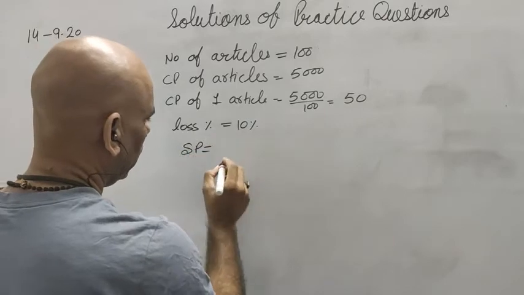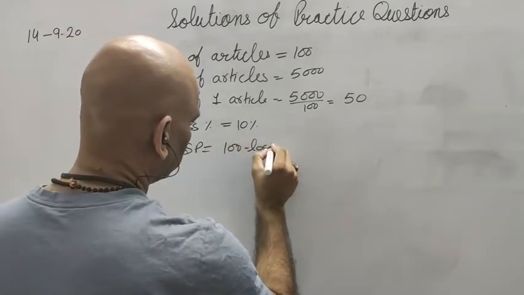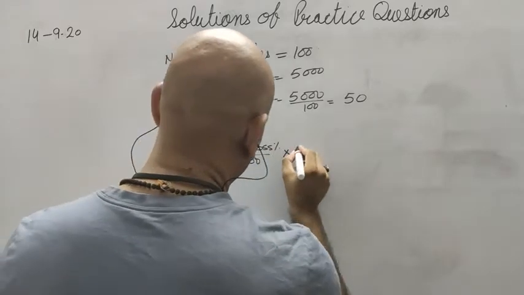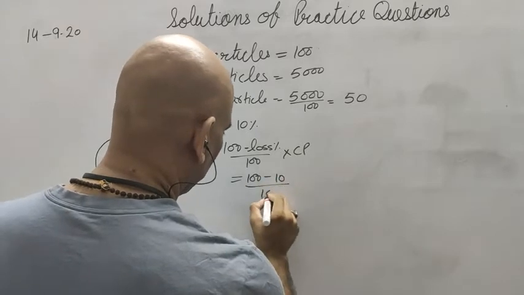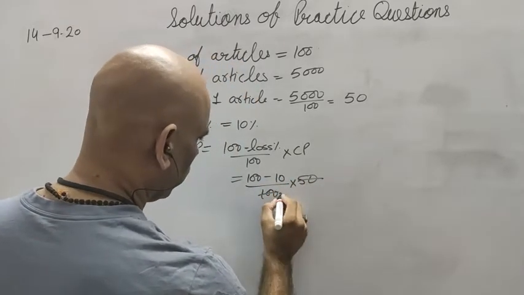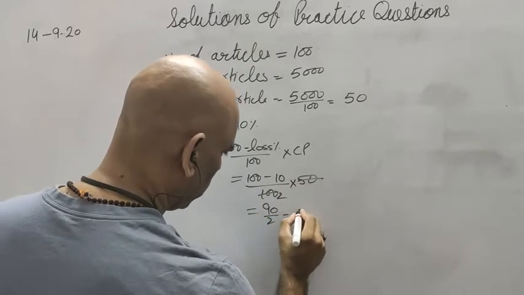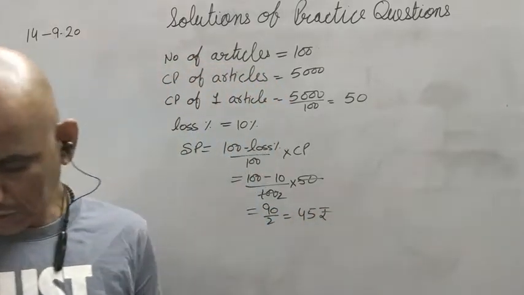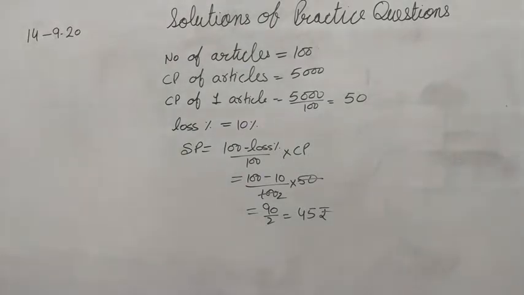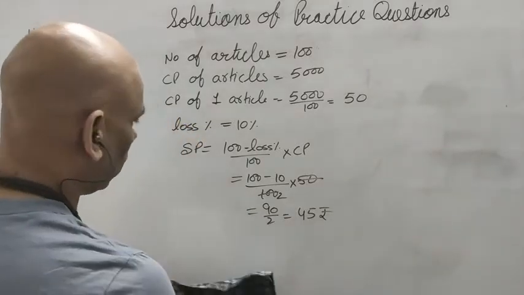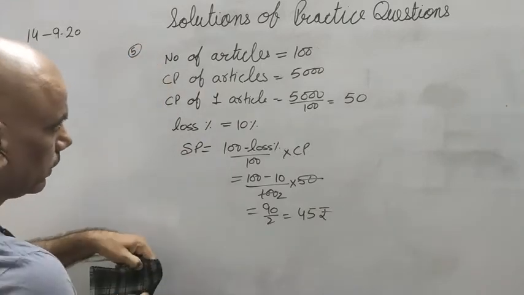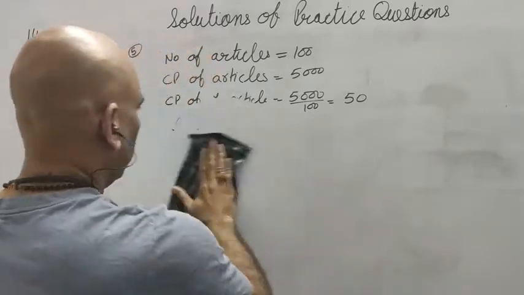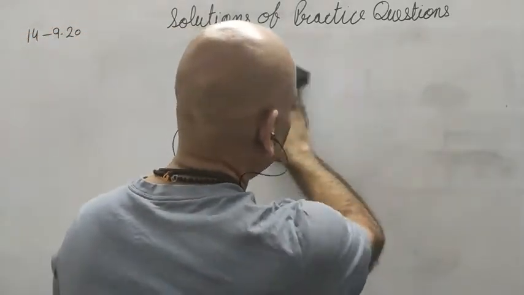We want to calculate selling price. 100 minus loss percent upon 100 into CP. So 100 minus 10 upon 100 into 50. 50 2s are 90 upon 2. 45 rupees is the selling price of each article. Okay. So this way we will calculate. This was question number 5. Now question number 6. In question number 6, what is happening?